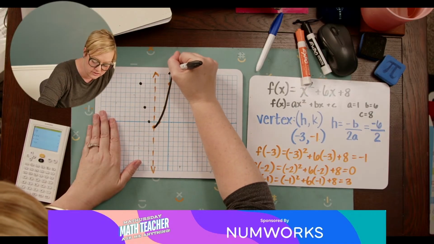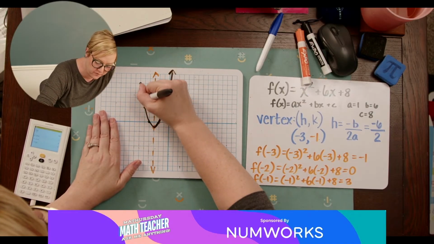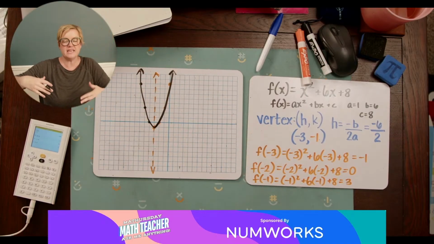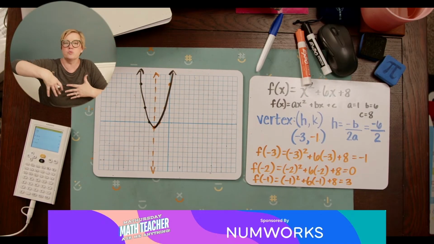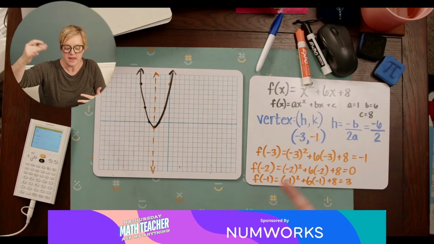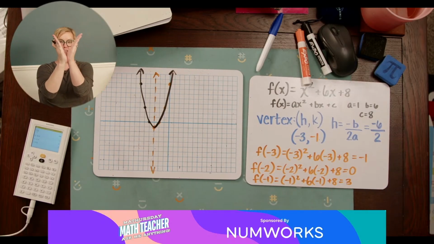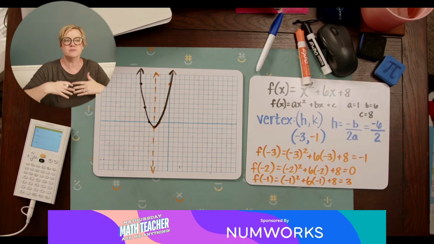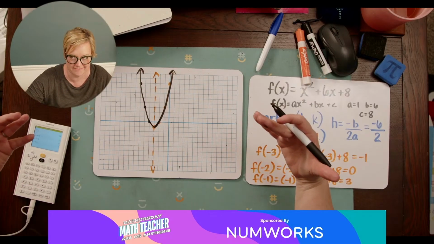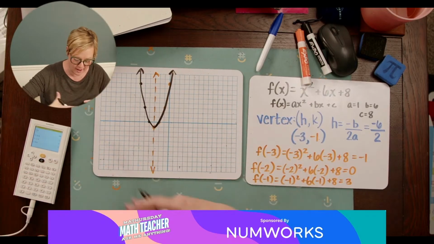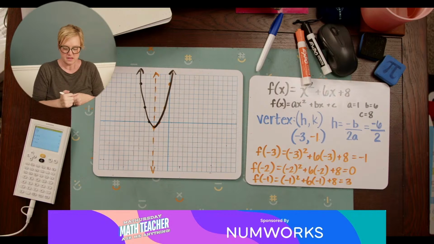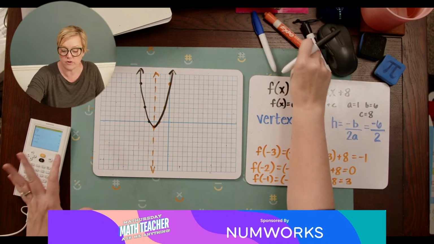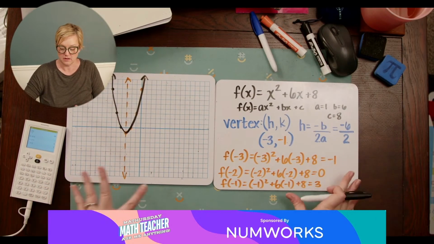Now I tell my students all the time, it doesn't have to be perfect, but it has to resemble a curve. The only thing it can't be is a straight V, because that's an absolute value equation. That's different, right? It's got to be at least a little bit curved, some gentle curving. Okay, so that is how you would graph a quadratic.